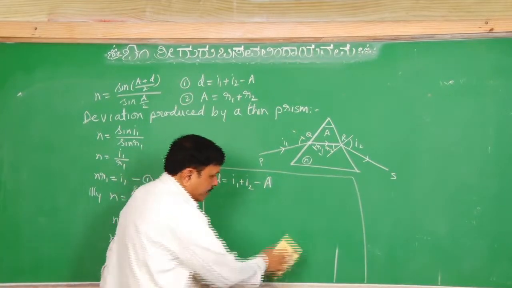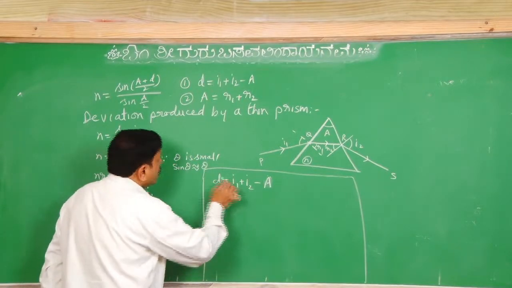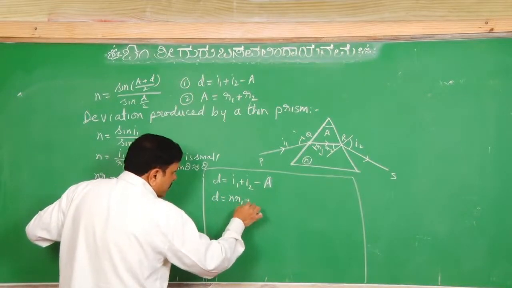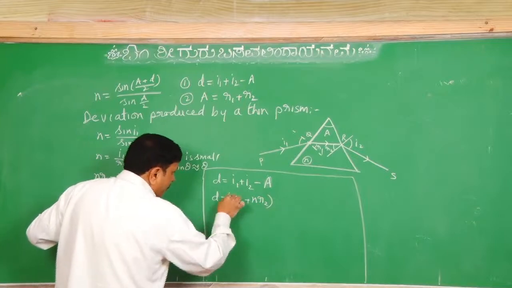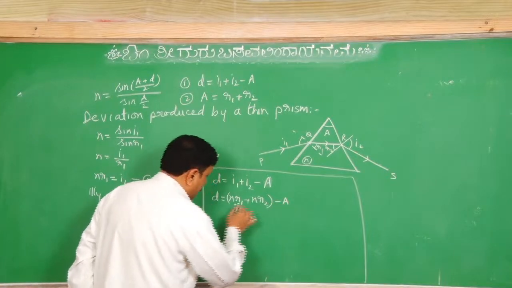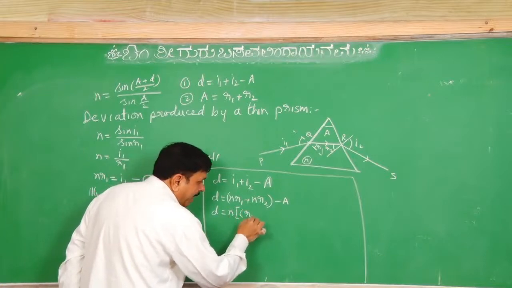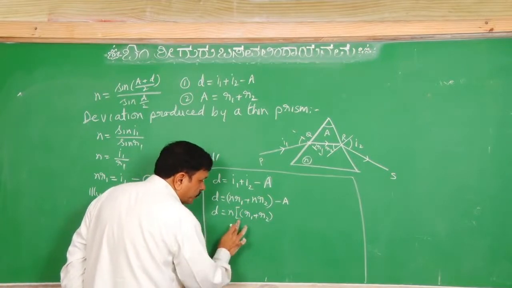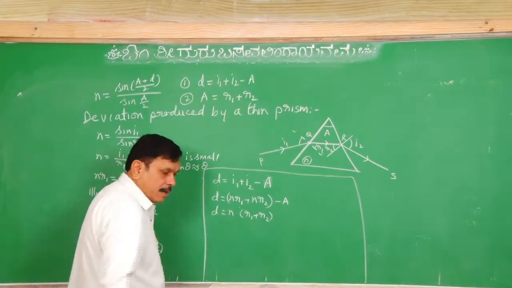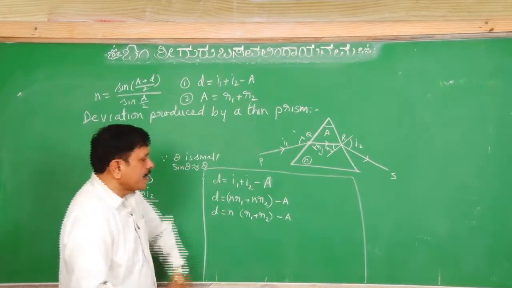Because of that we can write this equation as D is equal to I1, which is NR1, plus I2, which is NR2, minus A. If we take N outside, we will be getting N into R1 plus R2, minus A. But we know A equal to R1 plus R2.